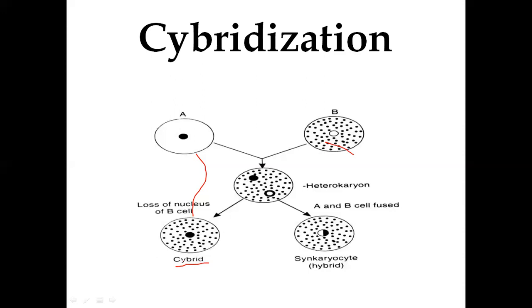This way, cybridization provides the facility to make hybrids having the desired characteristics. These hybrids can be used to study the interaction between the nuclear genome and the organellar genome, how they interact.